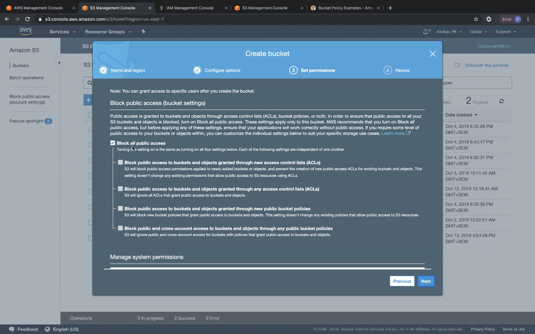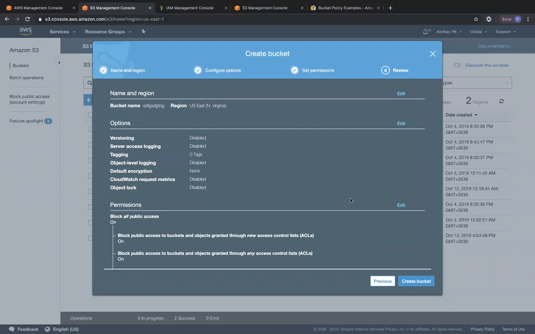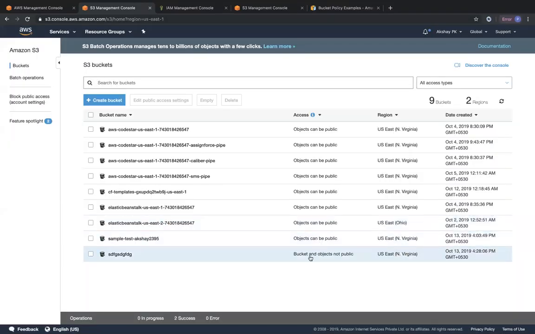If I give block all public access and go ahead and create the bucket, you can see that there will be a change. Bucket and objects are not public. The only reason is because we gave block all public access to that bucket. If we take off that setting, we will be able to give public access to that particular bucket or that object.